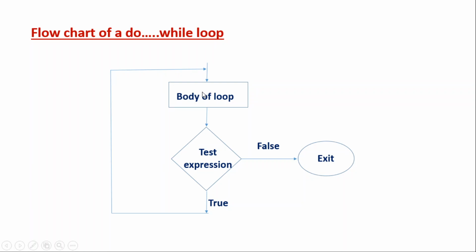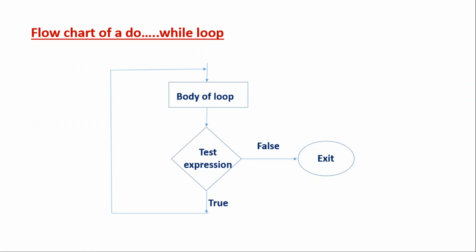Okay, so the first time the body of the loop will be executed, then it will test the expression. And the second time, the control will be transferred to the body of the loop only if the test expression is satisfied. Otherwise it will quit from the do while loop. So this is how a do while loop works.